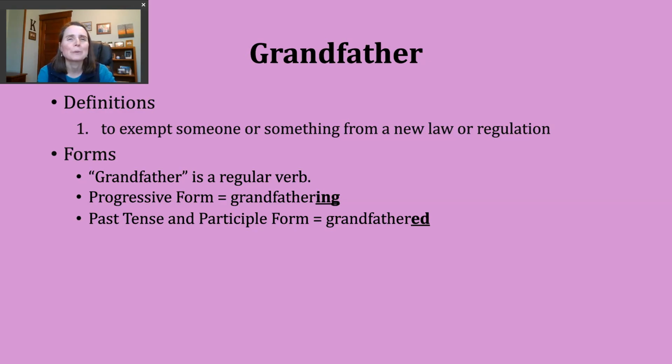Our base verb, grandfather, ends in a voiced R sound. This means our ed ending is just going to make a D sound, and we're not going to add an extra syllable when we say it. So the past tense and the participle form of our verb should sound like this: grandfathered, grandfathered.